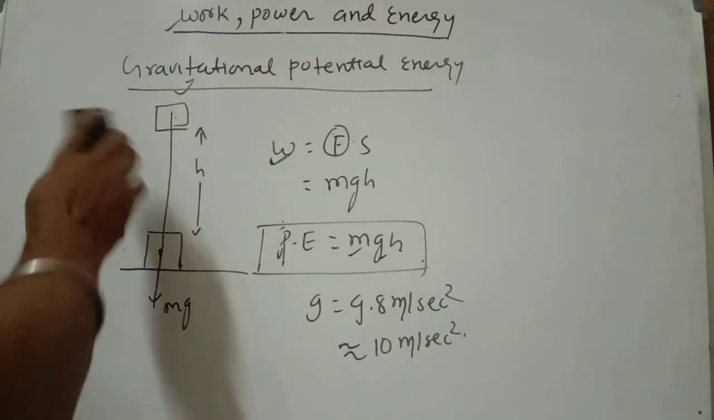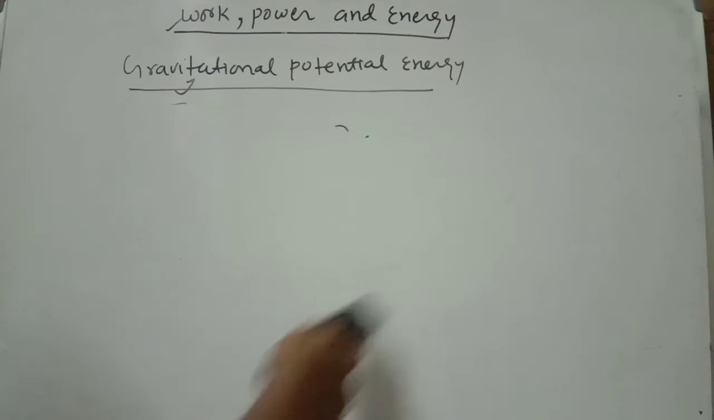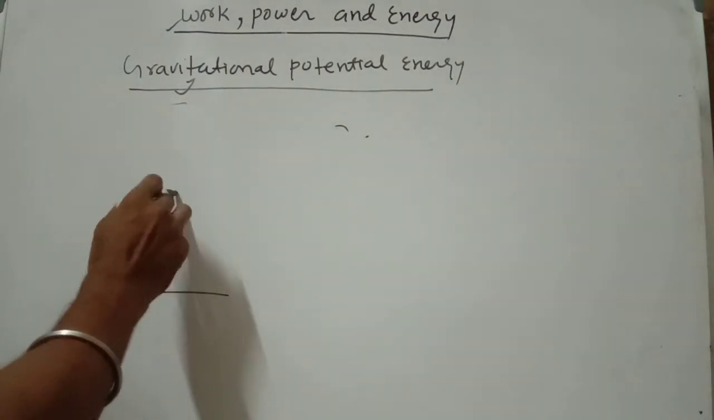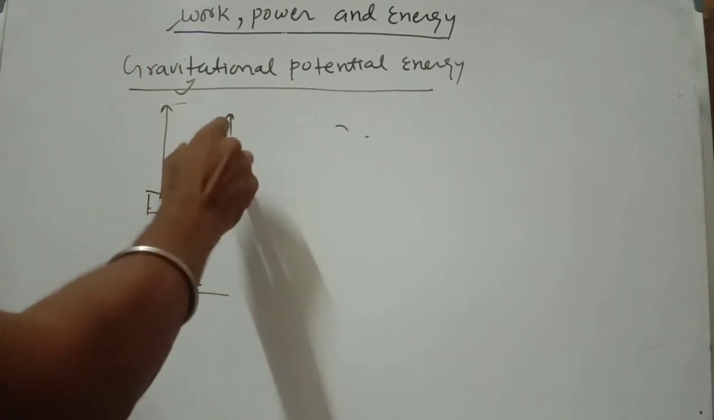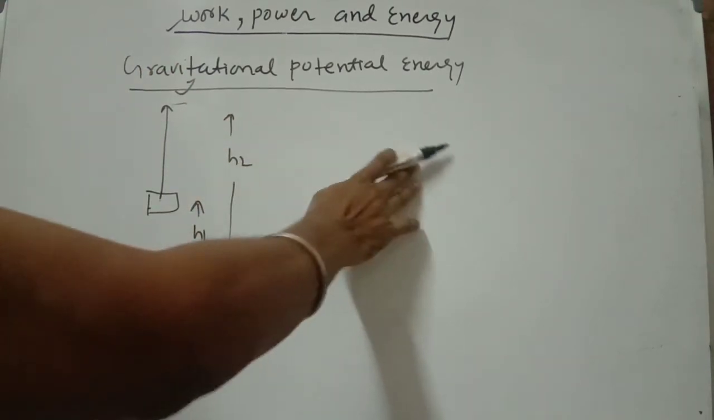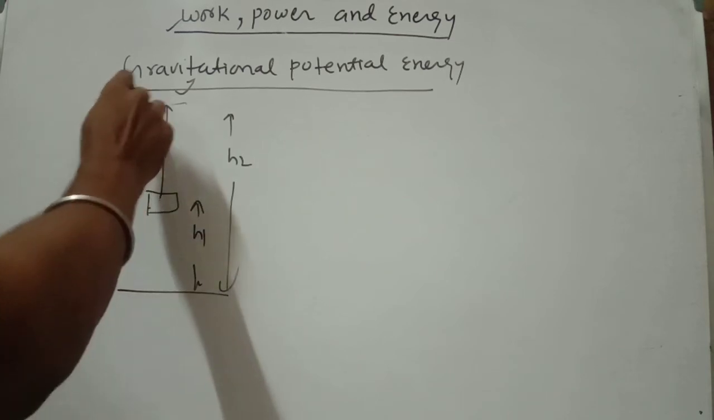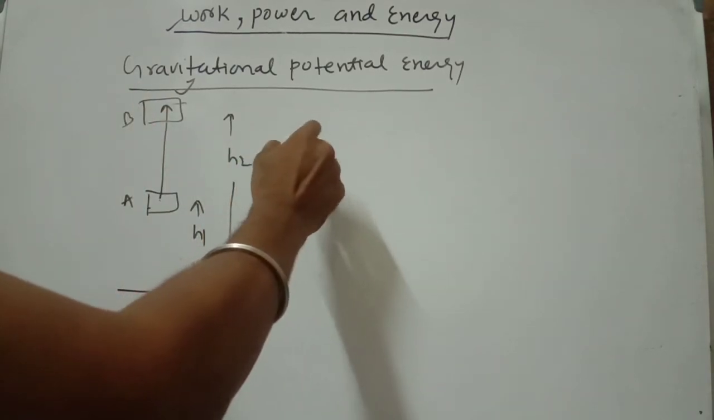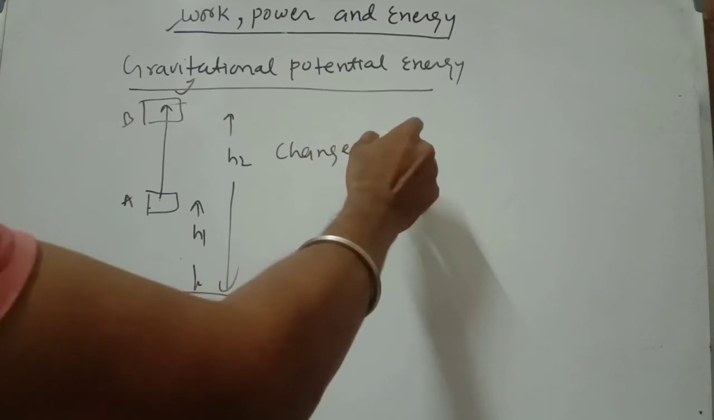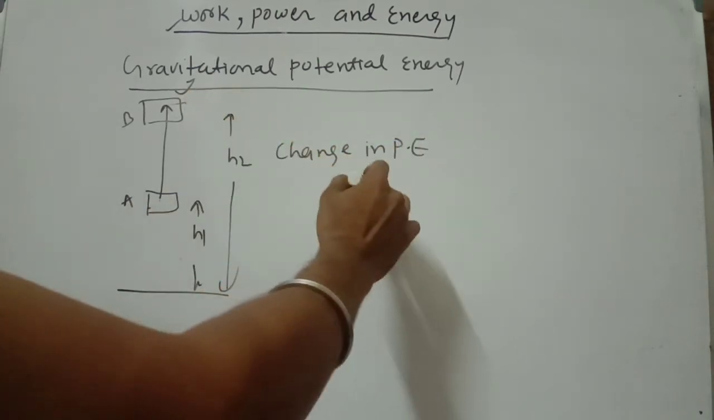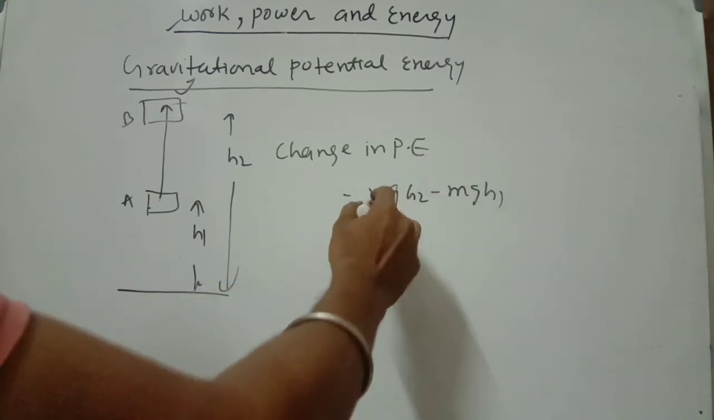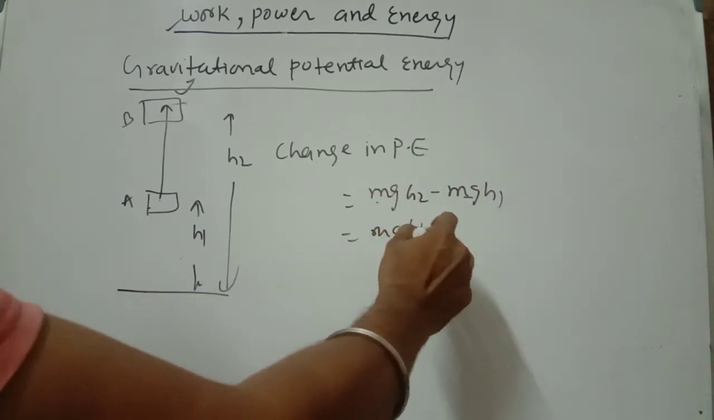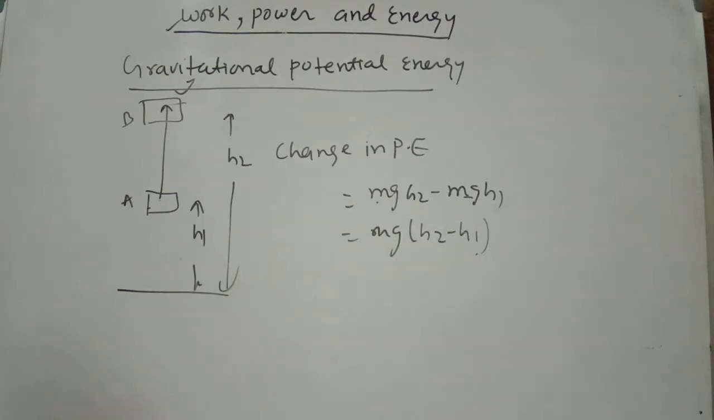Okay, now let any body initially be at height h1, and after it is lifted it goes to h2. So what is the change in potential energy here? Position A and position B. So change in potential energy, you can write first of all mgh2 minus mgh1. So you can take mg common, so it will be mg times h2 minus h1. So this is the change in potential energy.